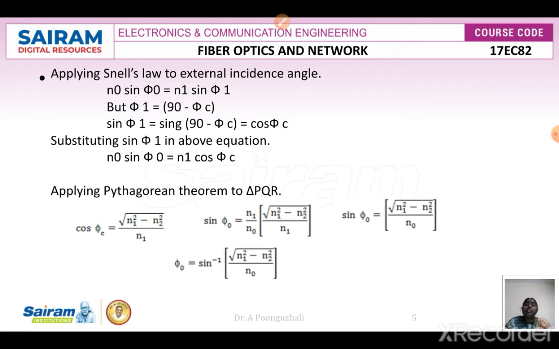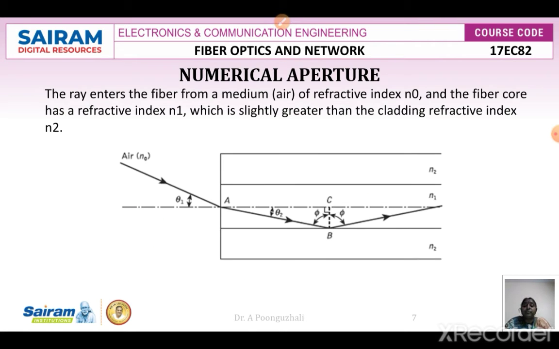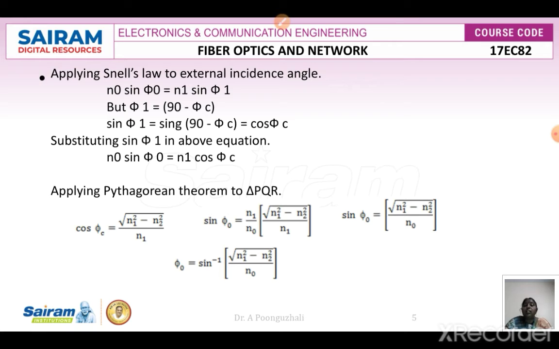So this is cos phi c. If I am going to see, this is your phi c. So here in this case, cos theta is nothing but adjacent side by hypotenuse. Adjacent side is square root of n1 square minus n2 square, divided by n1. So here we are writing it as cos phi c is equal to square root of n1 square minus n2 square divided by n1.